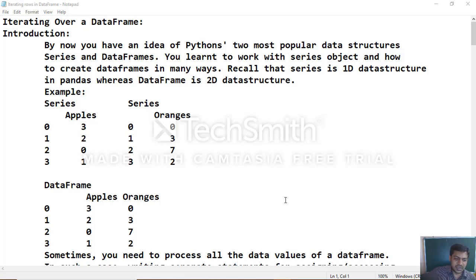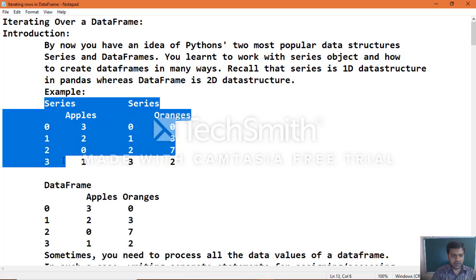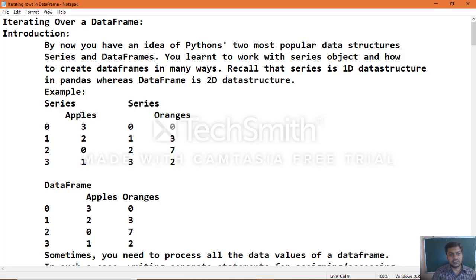Let's look at an example to understand the series object as well as the data frame object which we studied. A series object is one-dimensional. Let's take an example of fruits. On the left side is apples, one series object.